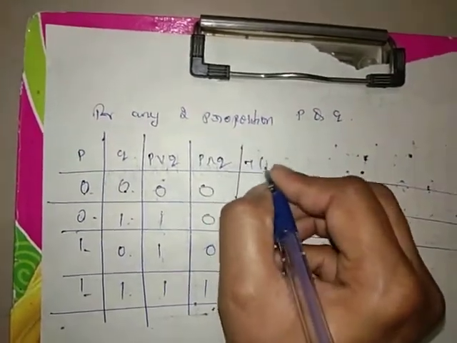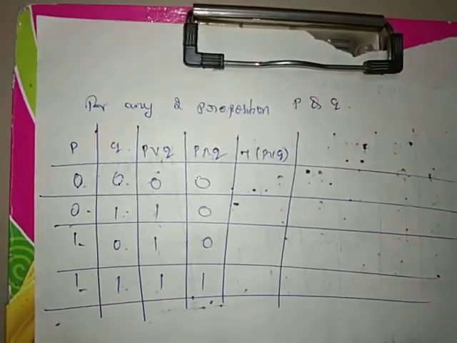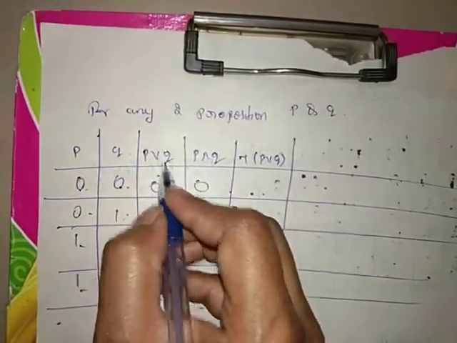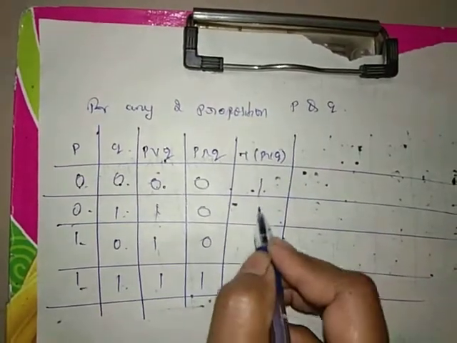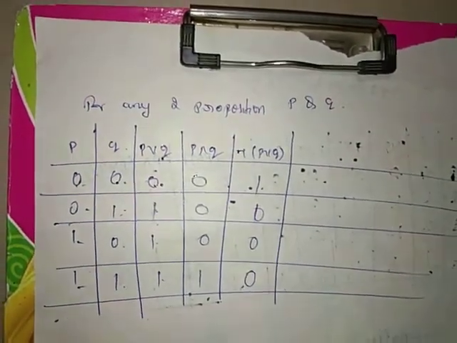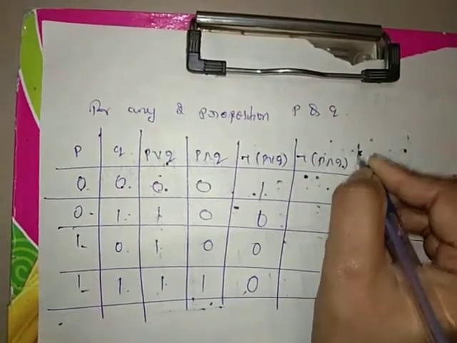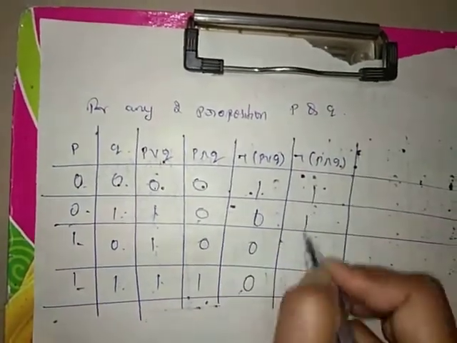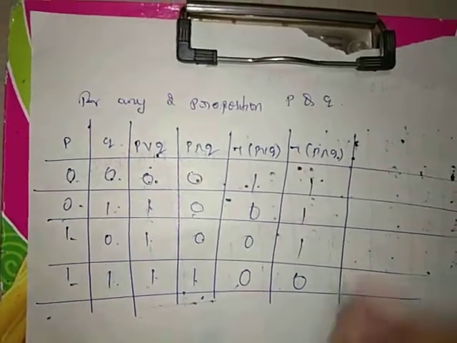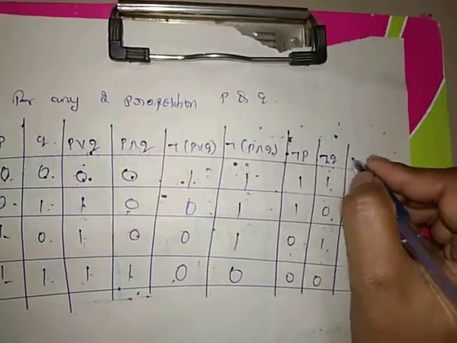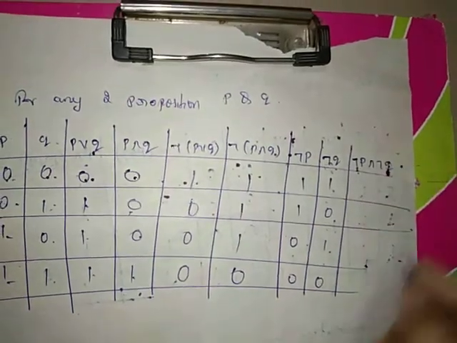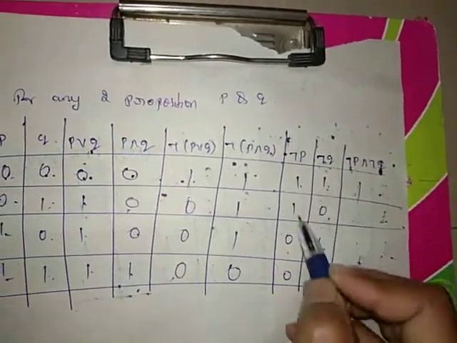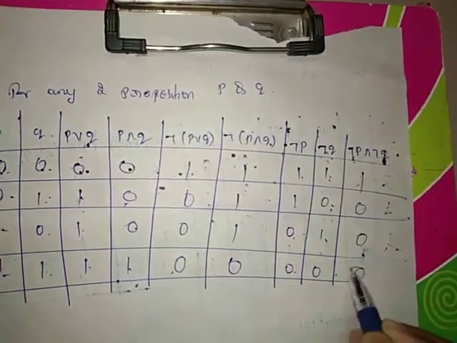So negation of P or Q. P or Q is already there: 0, 1, 1, 1. Negation of 0, negation of 1, negation of 1, negation of 1. So negation of P and Q. Next, negation of P, negation of Q: 1, 1, 0, 0 and 1, 0, 1, 0. So next, negation of P and negation of Q: 1 and 1, 1 and 0, 0 and 1, 0 and 0.